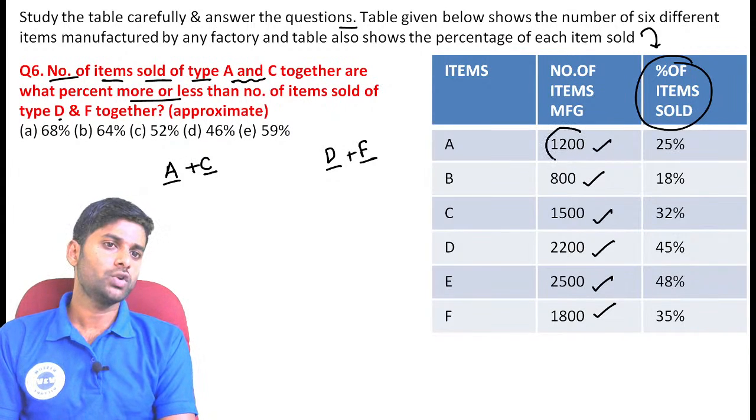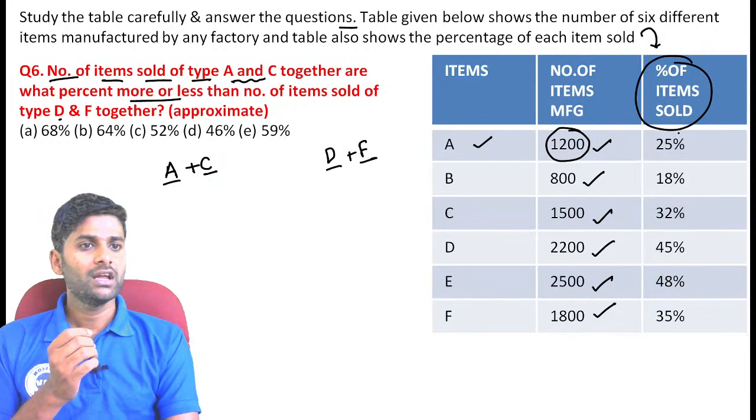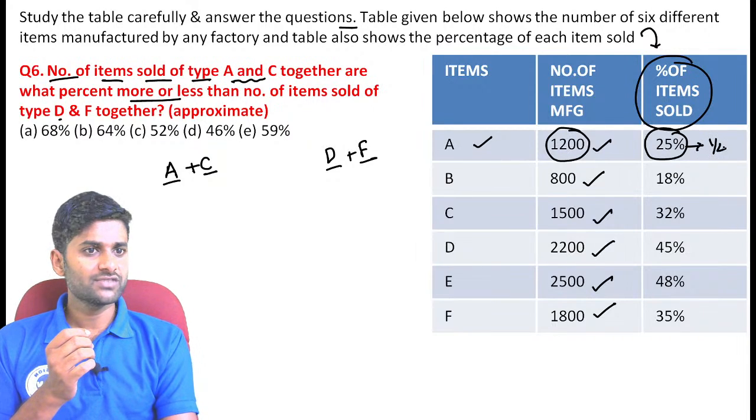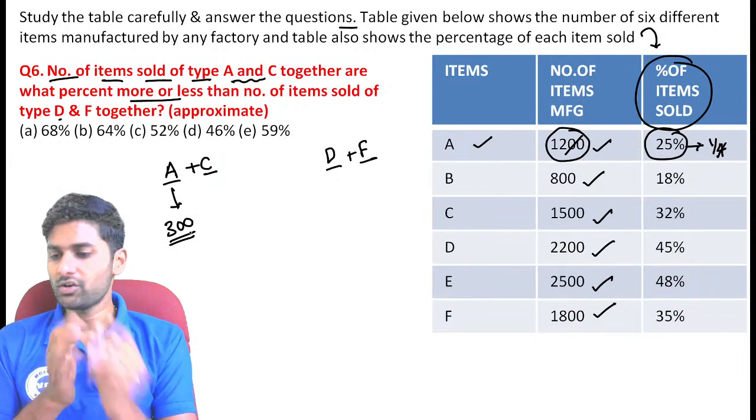Now see, the total number of items manufactured by A is 1200. Now, number of items sold is 25%. 25% means 1 by 4th of value. So, 1/4 of value, the value of A becomes 300. You can get the value of A.